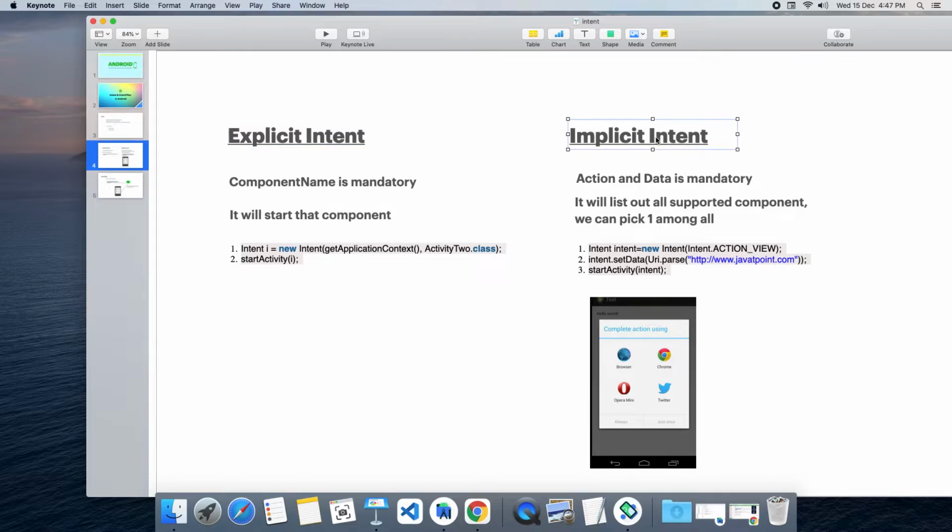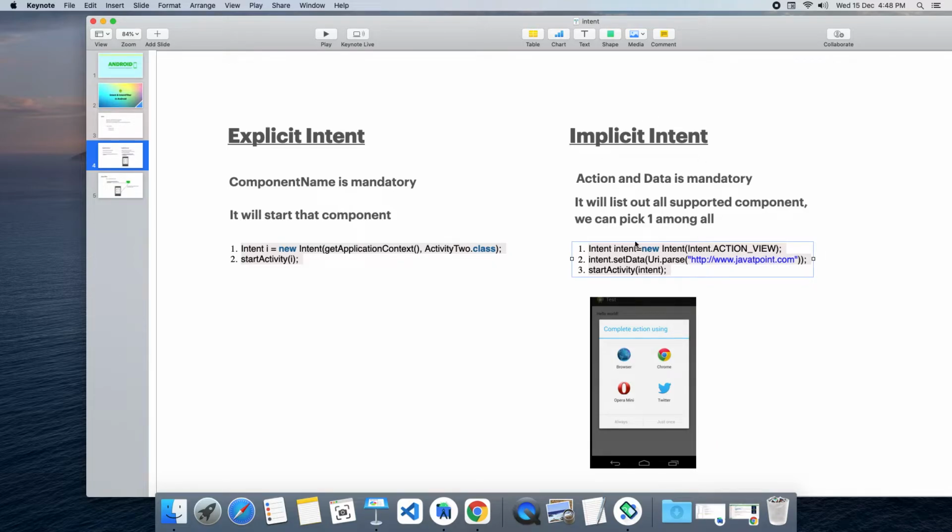Implicit intent is exactly the opposite of explicit intent, because here we don't have a component name which we are going to start. For example, here we are launching a URL, but in which browser we are going to launch it, we don't know. So instead we give action and data to this implicit intent. What is the action? Action view is the action. What is the data? This URL. So we are going to view this URL.